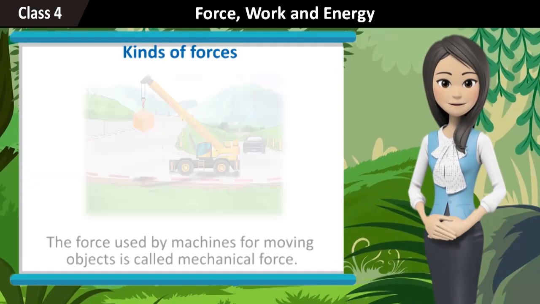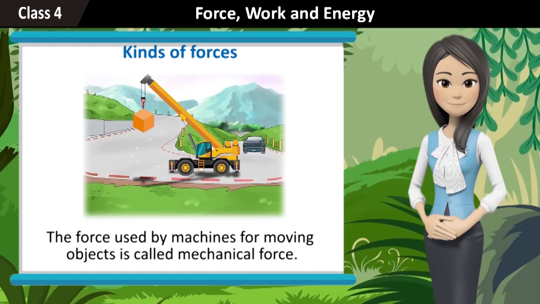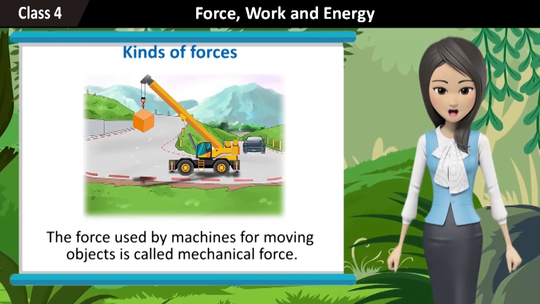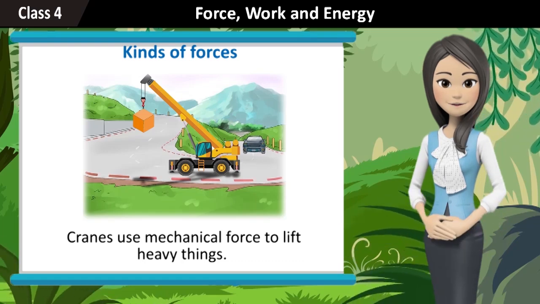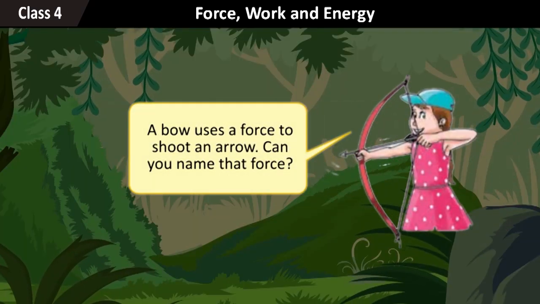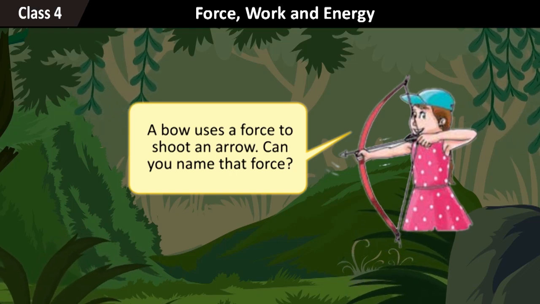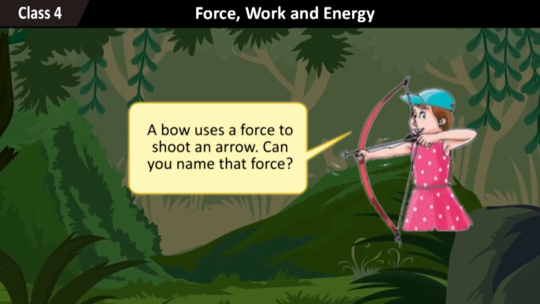Mechanical force. The force used by machines for moving objects is called mechanical force. Cranes use mechanical force to lift heavy things. A bow uses a force to shoot an arrow. Can you name that force?